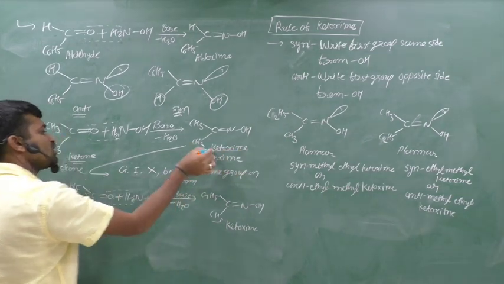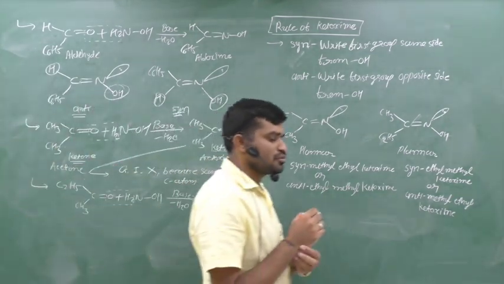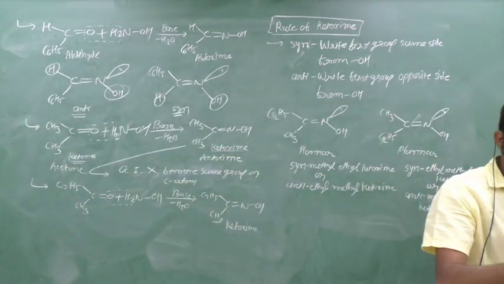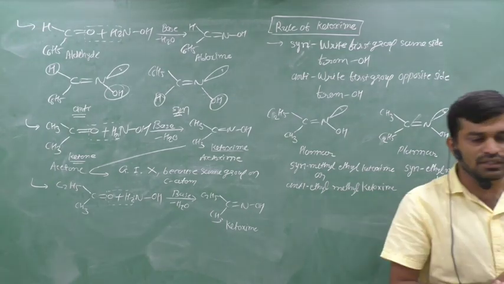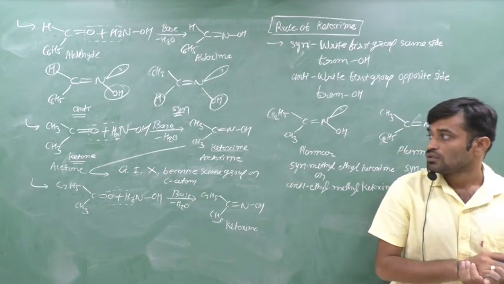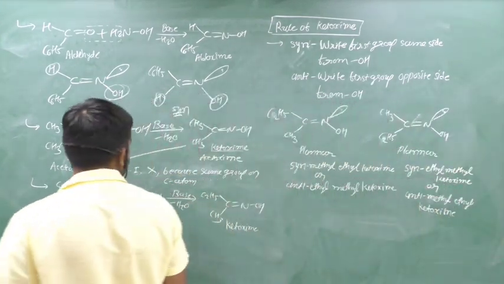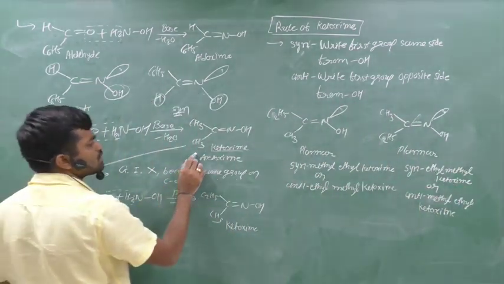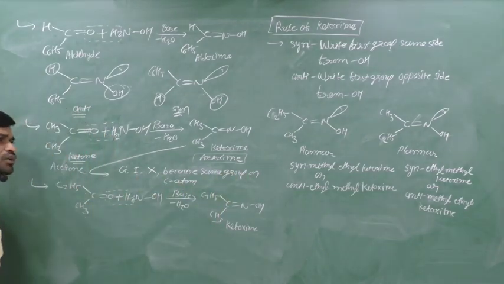Now it is known as ketoxime because it forms from ketone. If it forms from aldehyde, it is aldoxime, and if it forms with the help of ketone, the compound is ketoxime. In general it is acetoxime because it forms from acetone. Clear? But we can say that it is ketoxime.